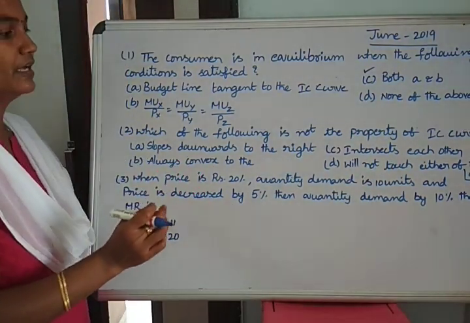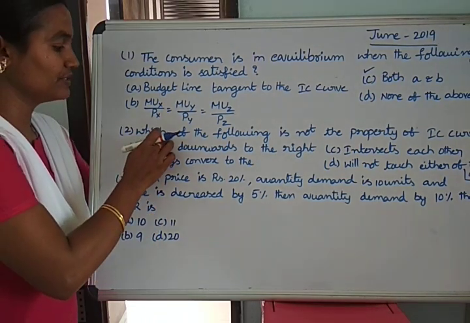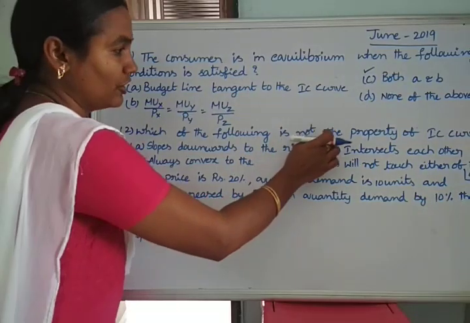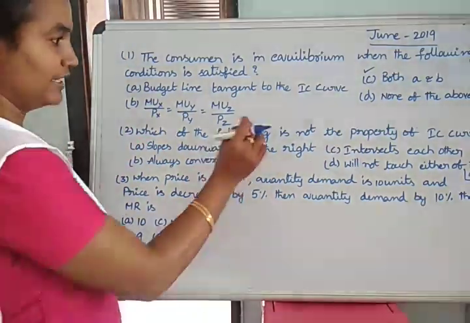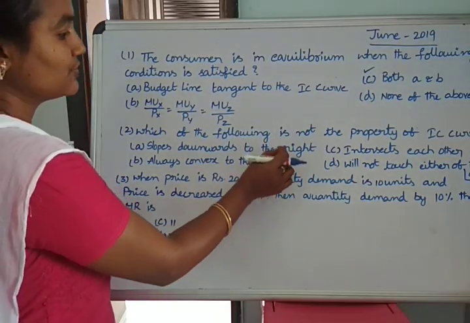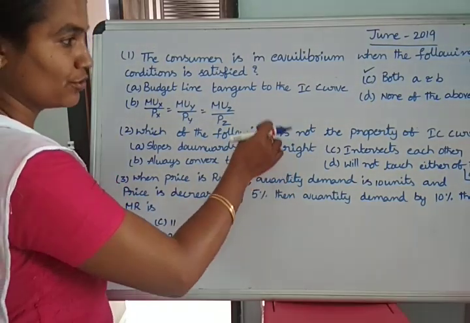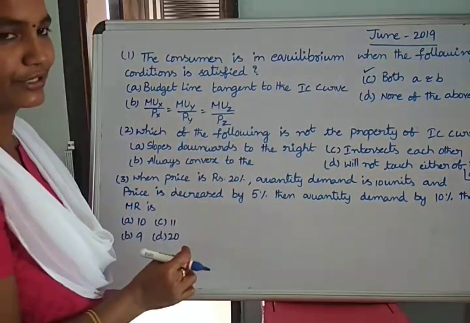And last is will not touch either of the axis. So the question is, which of the following is not the property of the IC curve? One option is wrong. Which one is not applicable to the property of the IC curve? That is the question.